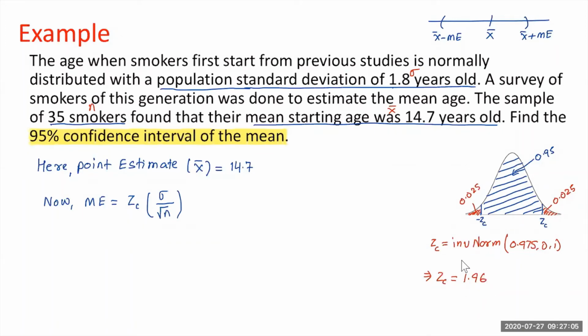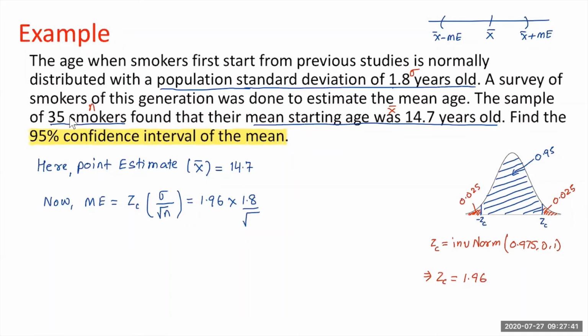We need this because we were about to calculate the margin of error, and we don't have that value. That's why we did all this calculation to get Z sub C. So let's substitute here. Z sub C we just got is 1.96, multiplied by the population standard deviation, which is 1.8, divided by the square root of n.